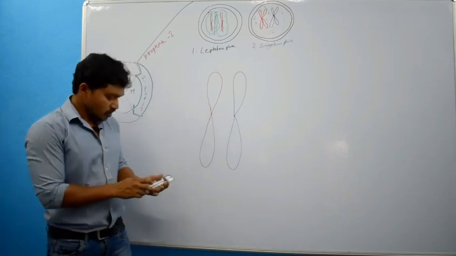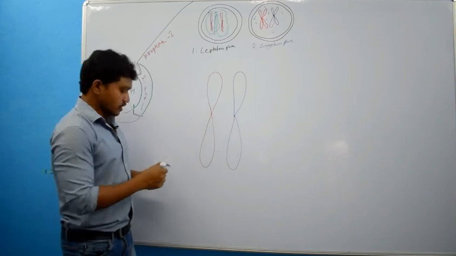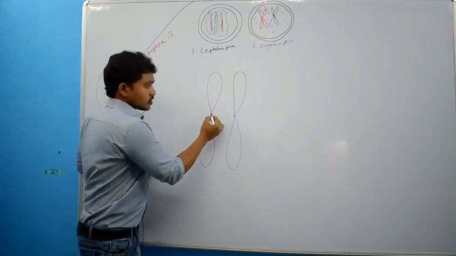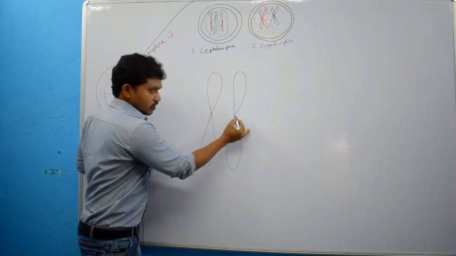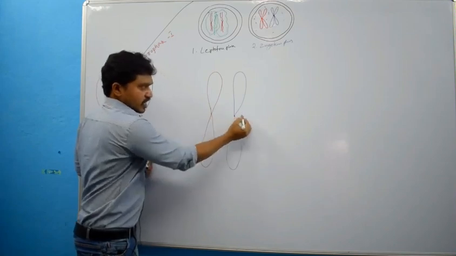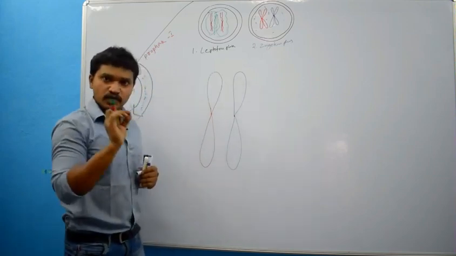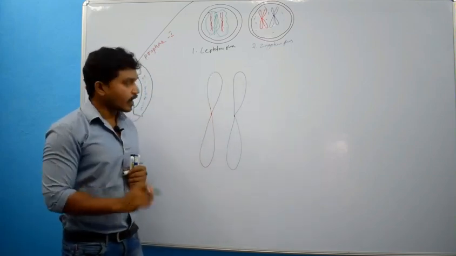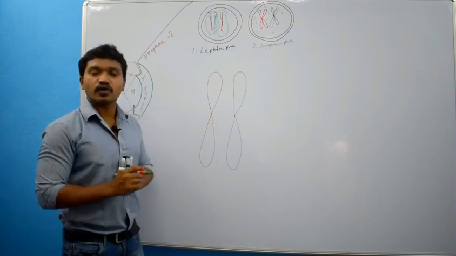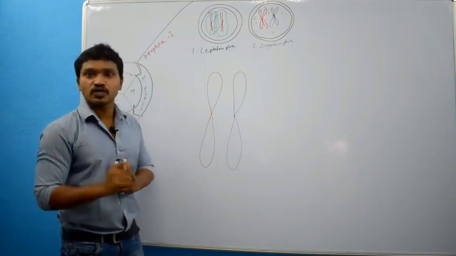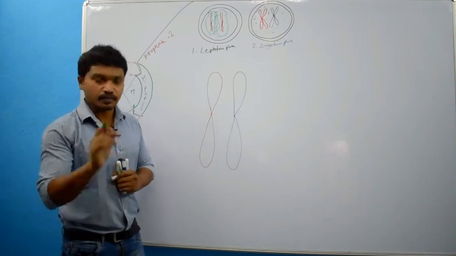Right? So let me explain that. Imagine here the centromere is there. The position of the centromere will be exactly at the same location and the length of the chromosome will be the same. And if you observe alleles, the position of genes is also the same.